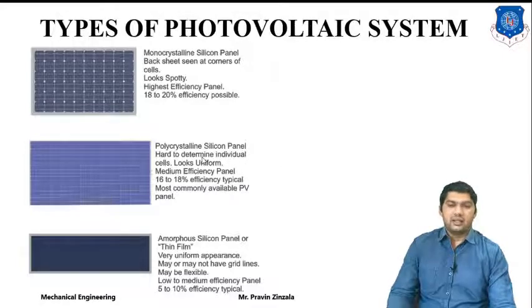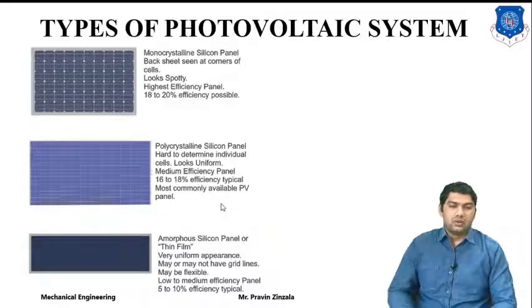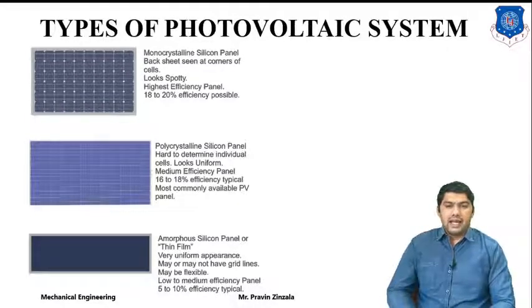Second is the polycrystal silicon panel. Mostly in the market, solar panels used are polycrystalline silicon panels. Its efficiency is near 16 to 18%, and it is most commonly used all over the world because it is easily manufactured and low cost compared to the monocrystal. We can also say it is one type of medium efficiency, like 16 to 18%.